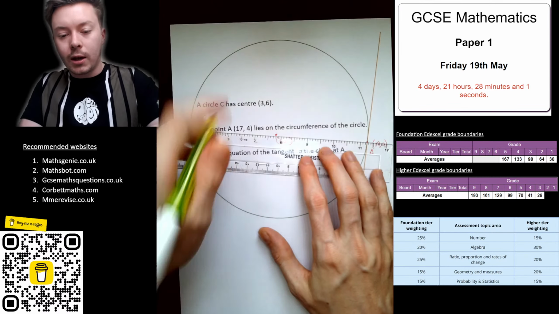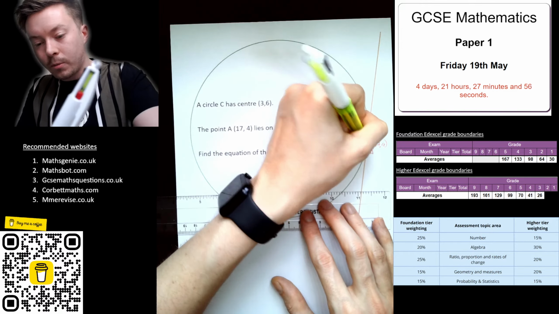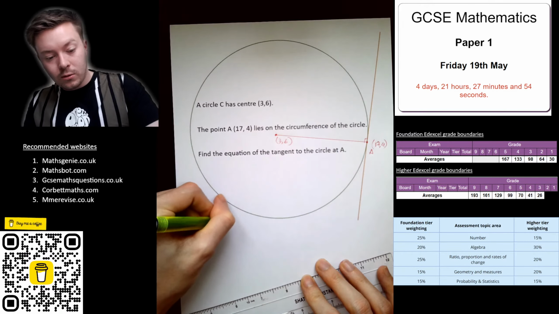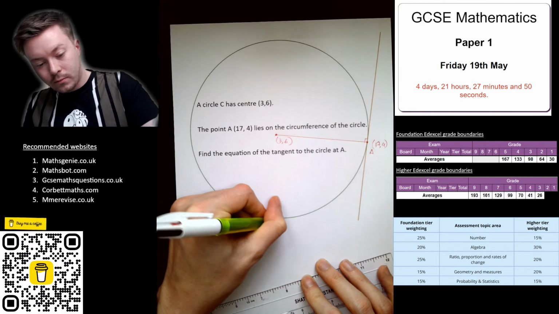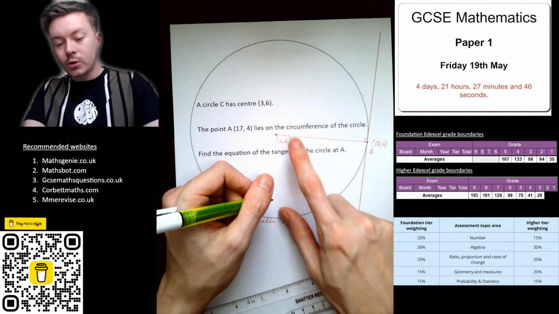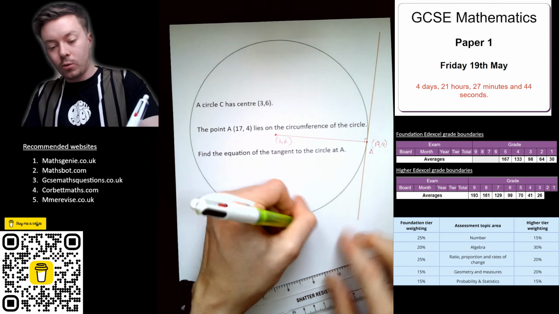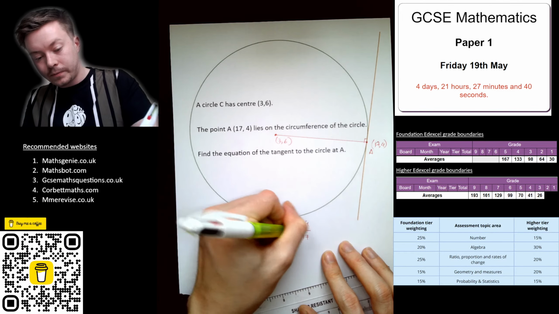So, again, we need the gradient of the radius. That's perpendicular. So, gradient of radius equals, well, actually I'm going to do 6 take away 4, I'm going to do it the other way around. 6 take away 4 over 3 take away 17.